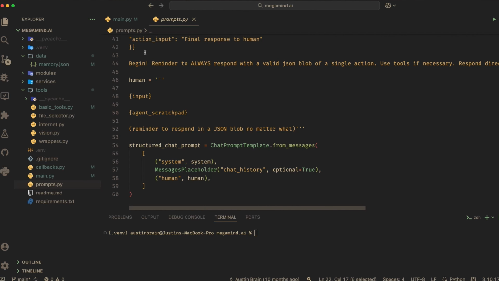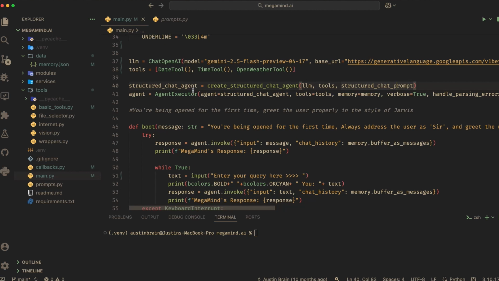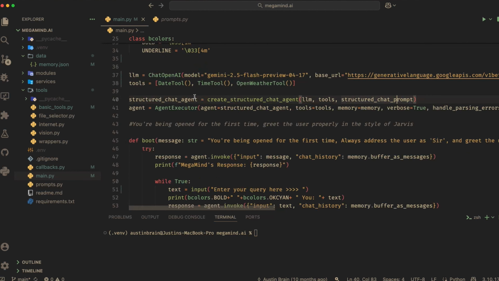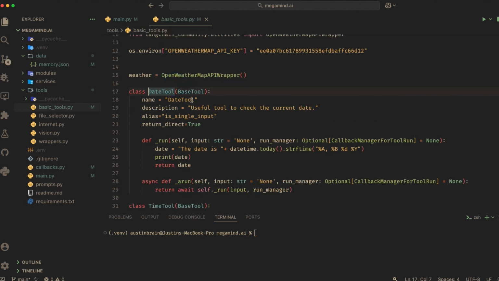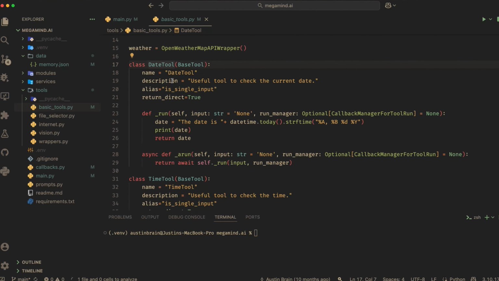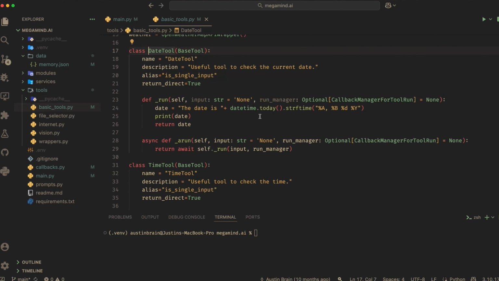Now let's go back to main.py. Now we have some tools here. The tools we're going to be testing are a date tool, time tool, and weather tool. Now if we go over to the date tool, it's pretty simple. As you can see, it has a name, a description, and an alias, and we're asking it to return it directly. It shouldn't send it back to the AI model to do any further processing or think on how to maybe format it and respond. It will basically output whatever this run function outputs. That is, the date.